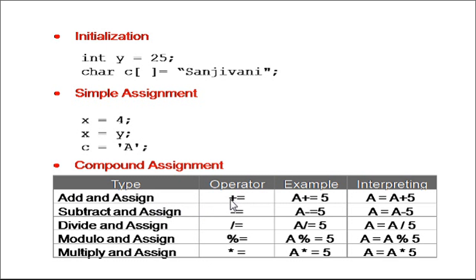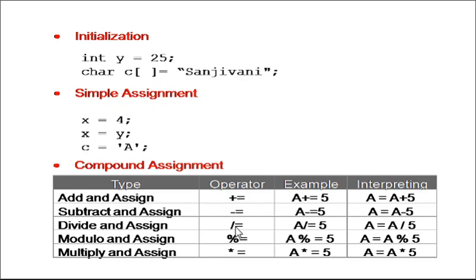The table that you find is for the compound assignment. The meaning of plus equal to is nothing but the compound assignment, that is compound addition, arithmetic addition, right? Now for example, if I say a plus equal to 3, it is as good as saying a equal to a plus 3. There are few more examples. A minus equal to 5 is as good as saying A equal to A minus 5, and so on.